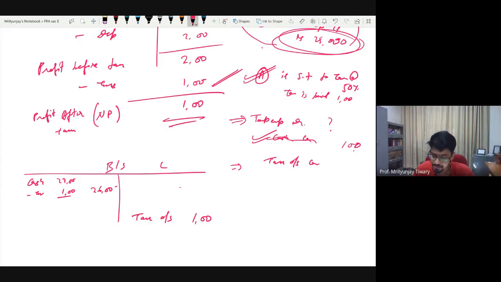That means the effect of this transaction has not been recorded in the books. Now, if the information says the business is subject to 50% tax, and after reaching this point you found out 1 lakh is the tax, then you found out that this 1 lakh has been paid off.